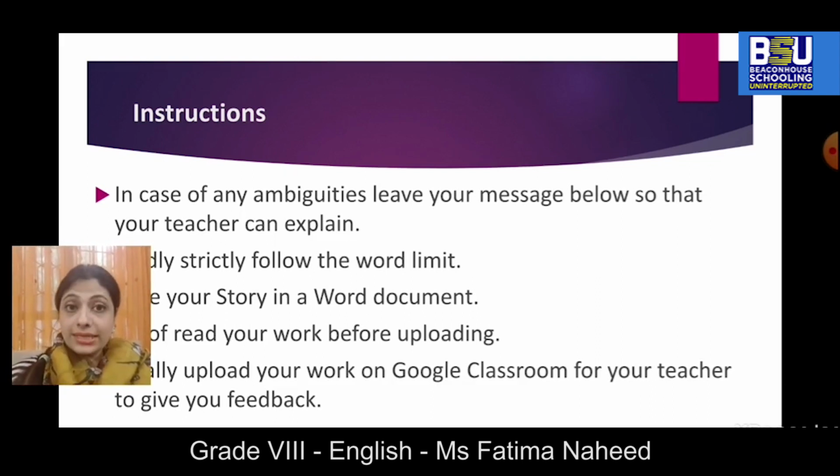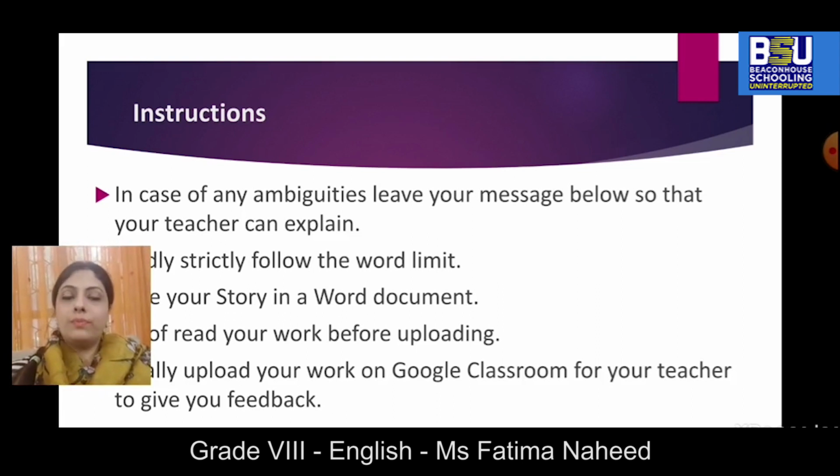Do story writing for about 30 days, once a day. Now, that doesn't mean that you will be writing the same story again and again in different versions, but come up with different topics. You can go into mystery writing, you can go into plot twist writing. We have already done that in class as well. You can try different genres and see what suits you and what is your forte.